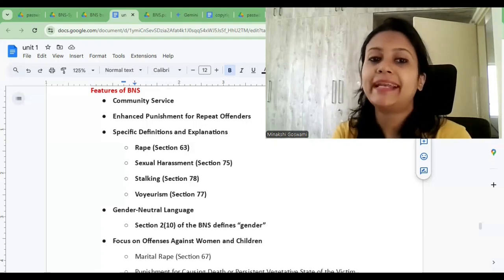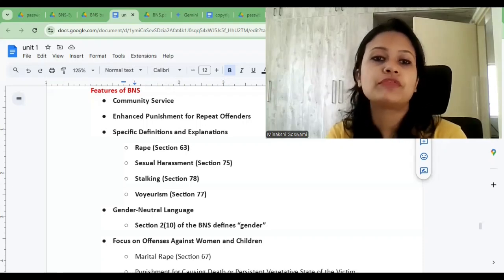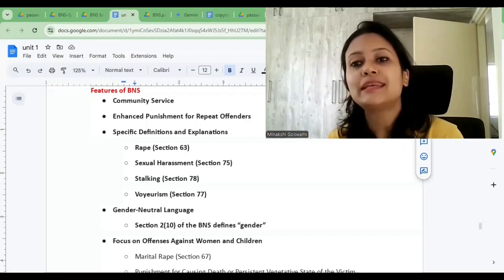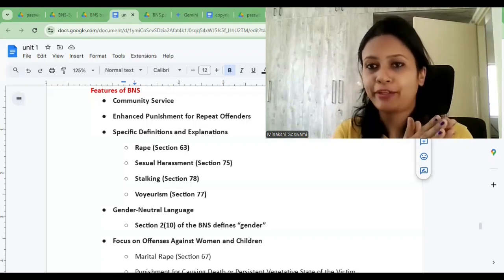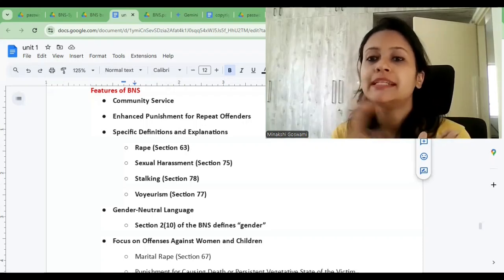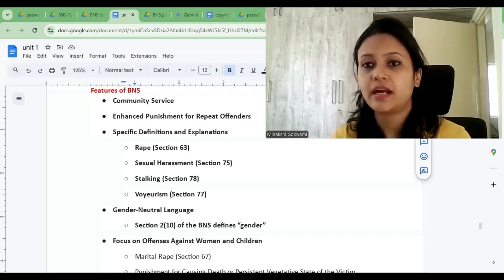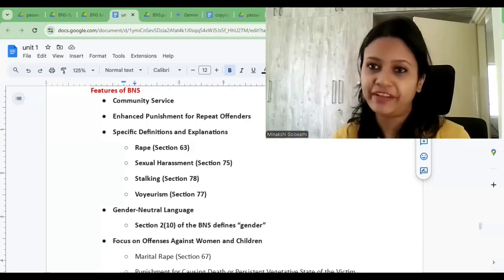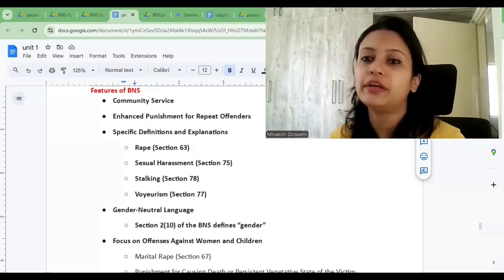Then the second feature is enhanced punishment for repeated offenders. BNS incorporates provisions for an increased penalty for individuals who are convicted multiple times for the same kind of offense. Sometimes we see one person has committed the same type of offense again and again. So that person is going to get a harsher punishment than the one who is a first time offender. For repeated offenders, it imposes a harsher punishment than for those doing it for the first time.